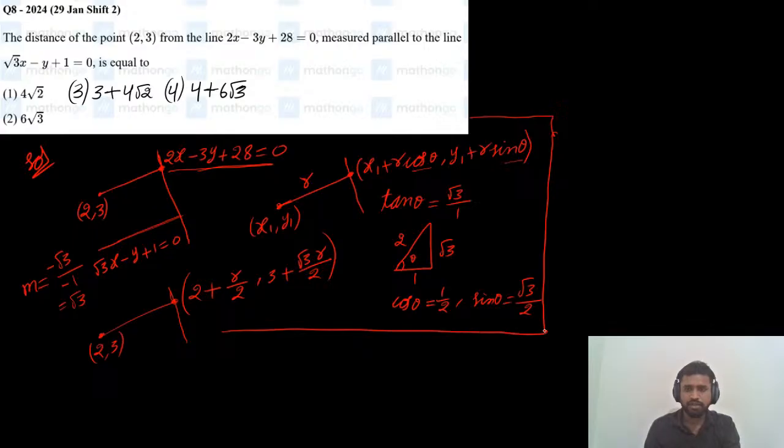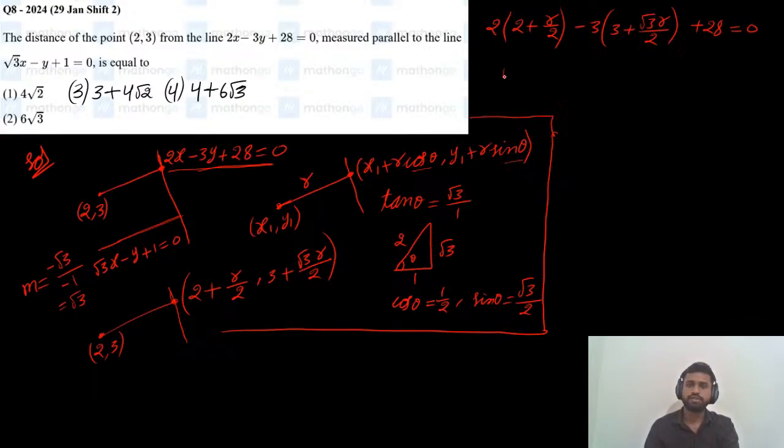Just draw one more line here. 2 plus r by 2 and 3 plus root 3 r by 2 are both lying on this line. So 2 times of 2 plus r by 2, minus 3 times of y, which is 3 plus root 3 r divided by 2, plus 28 equals to 0.